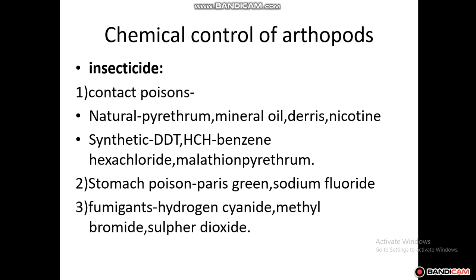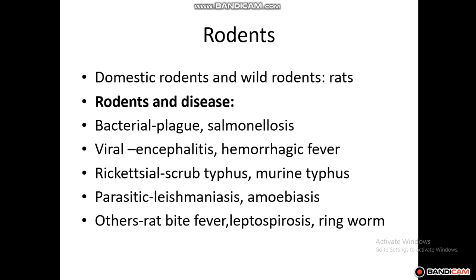It is already being done from the panchayat. So similarly, you have to inform the respective authorities from the specific community if there are prevalent rodent issues. It has to be informed to the panchayat. They will send the personnel to do the fumigation in the prevalent areas. Okay, so this is about fly control measures. Next we are going to see about rodents.